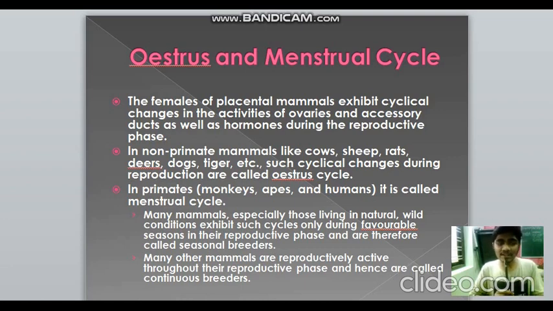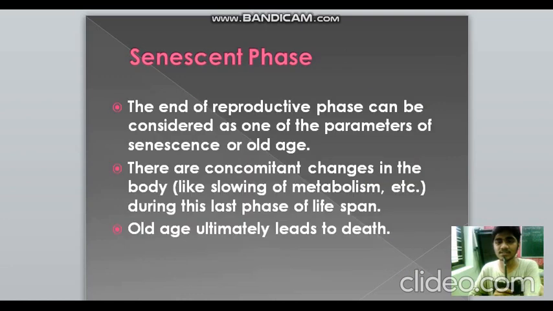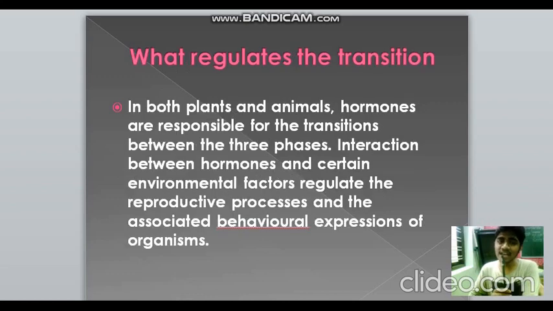But there is another division between organisms which says seasonal breeders and continuous breeders. Seasonal breeders are the mammals which live in natural wild conditions. They show these cycles, like menstrual and estrous cycle, only during favorable conditions, that is, certain times of the year. They are known as seasonal breeders, and mammals which are reproductively active throughout the year are known as continuous breeders. So the last phase of life is the senescent phase. It's the end of the reproductive phase, which marks the beginning of old age, or nearing death. It's an unavoidable phenomenon in any living organism. So old age ultimately leads to death. Here slowing of metabolism occurs. So it's the last phase of lifespan.